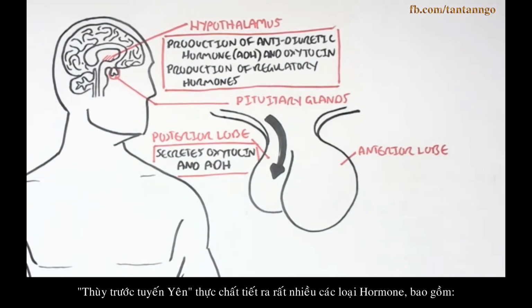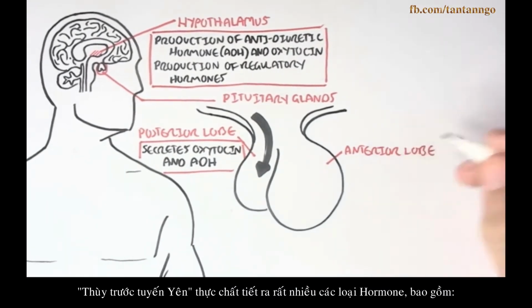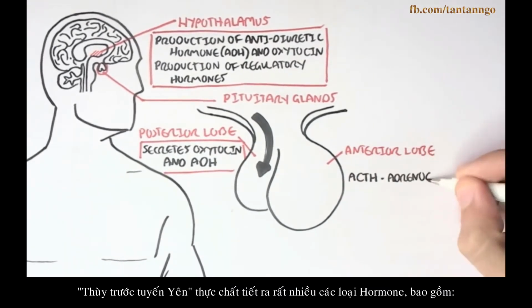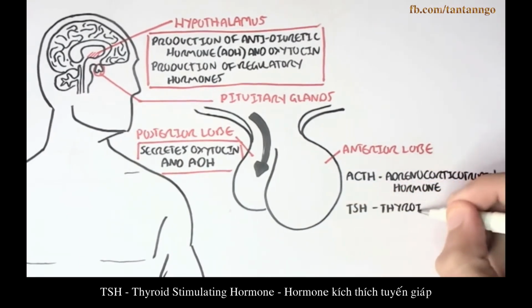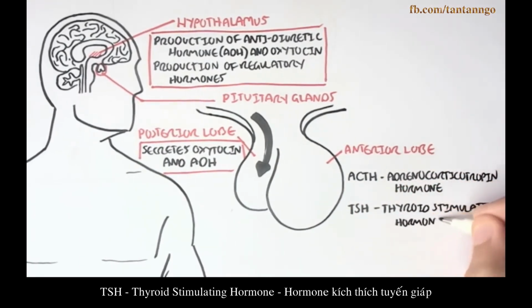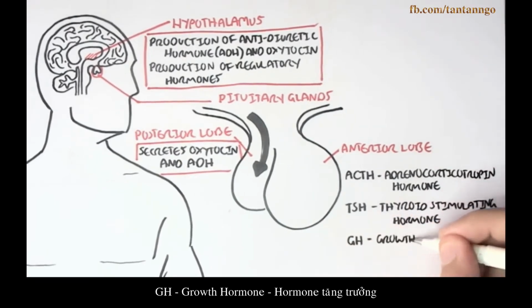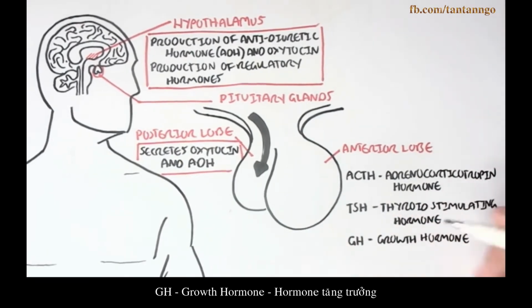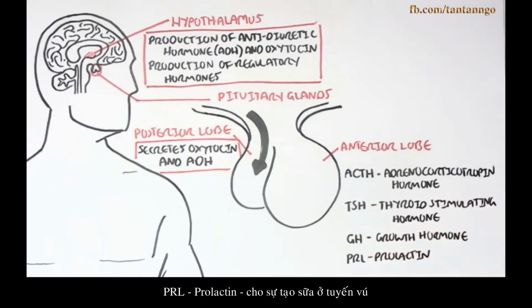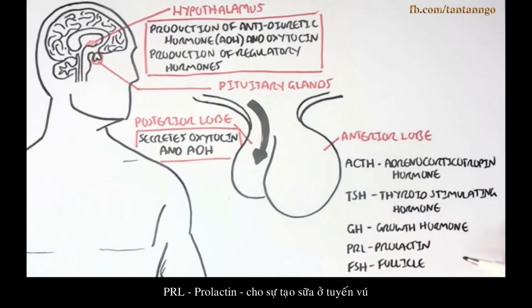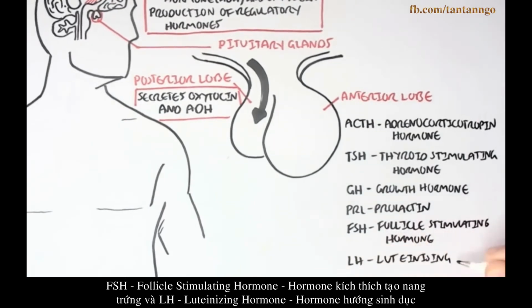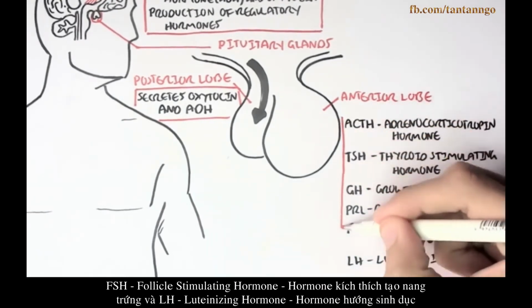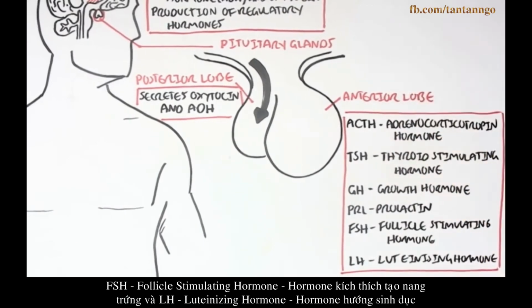The anterior lobe of the pituitary glands actually secretes many hormones, including ACTH, which stands for adrenocorticotropic hormone, TSH, thyroid stimulating hormone, obviously stimulates the thyroid, GH, growth hormone for growth, PRL, prolactin for milk production in the breast, and then FSH, which is follicle stimulating hormone, and LH, luteinizing hormone, which are responsible for the reproductive system.